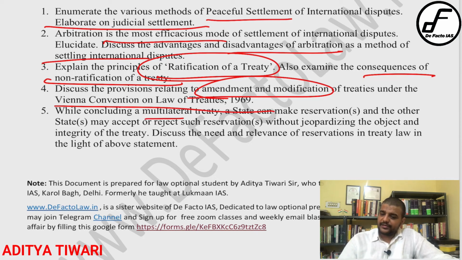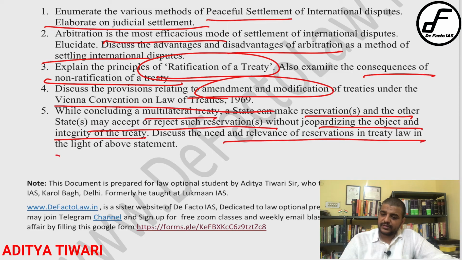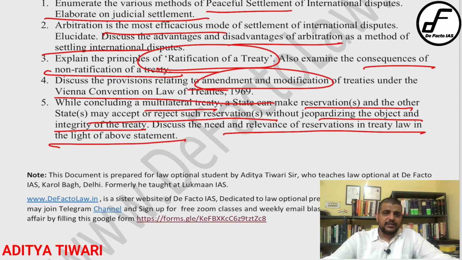Similarly, while concluding a multilateral treaty, a state can make a reservation, and may accept or reject such reservation without jeopardizing the object and the integrity of the treaty. Discuss the need and relevance of reservation in treaty law in the light of the above statement. In the case of reservation, I told you they are unilateral statements which a state gives for the purpose of modifying treaty provisions in their application to them. One important thing about reservation is that it cannot be against the primary object of the treaty.